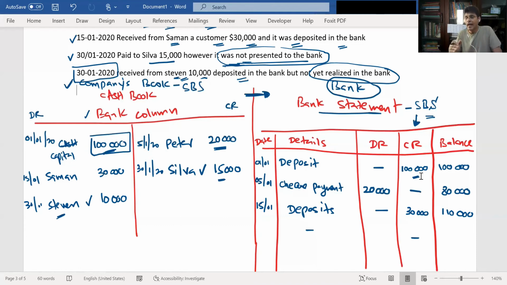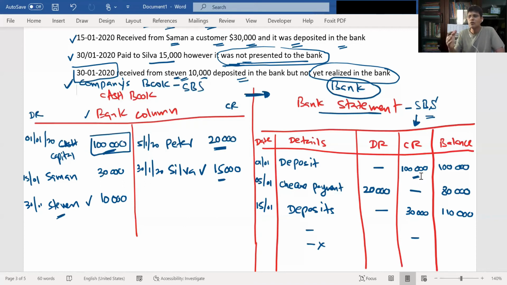So, can the bank credit our account? They can't do that. They will not do that. Because if they credit, supposing Stephen's bank doesn't have money, how will our bank get the money? They have to get a clearance.